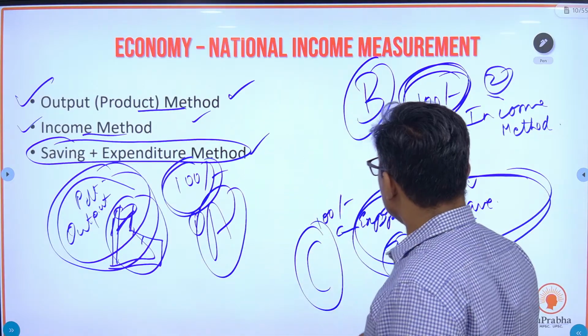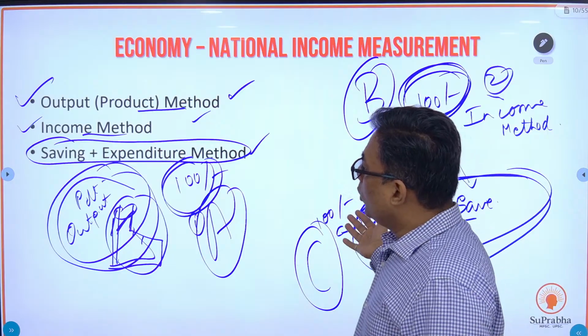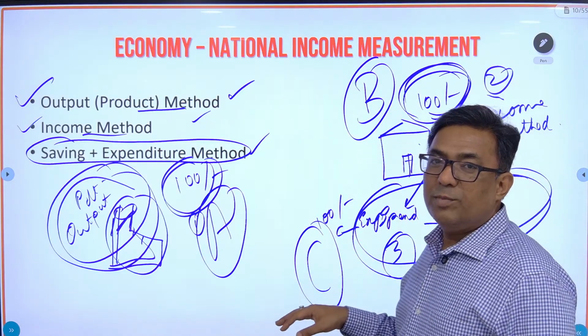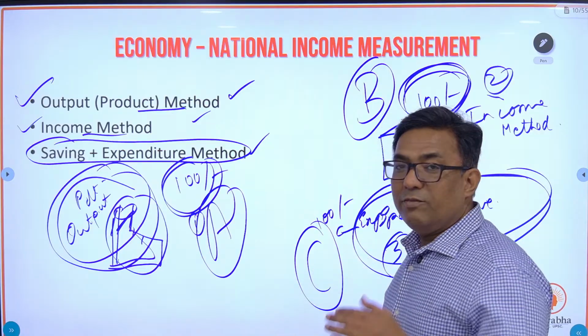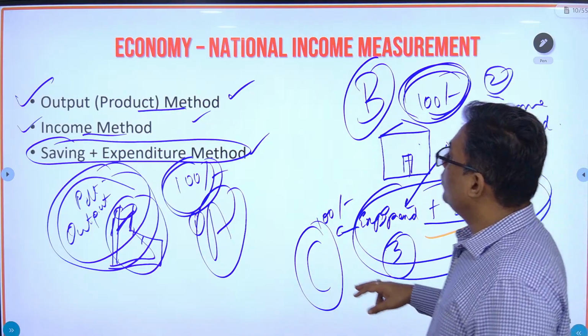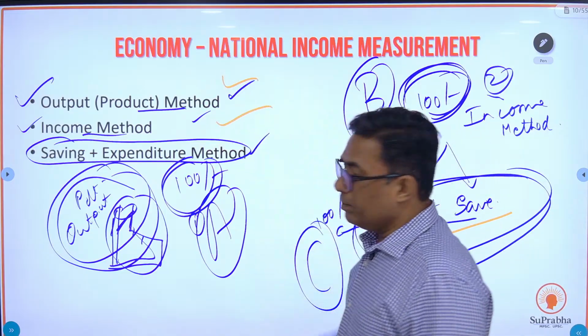So at that time we can go ahead with saving and expenditure, but still even then our economy is very much in a primitive position. Yeah, we are definitely advancing, but we cannot use this expenditure and saving now. What we use is output and income.